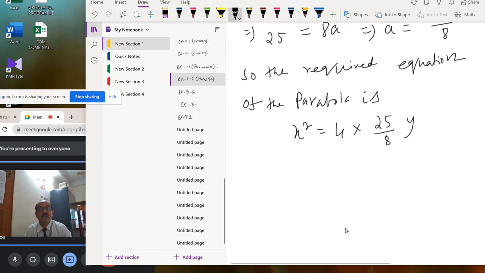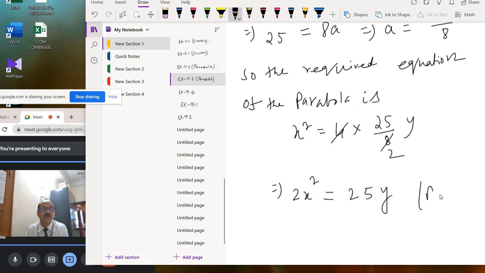Okay, 4 by 8 is 1 by 2. So cross multiply: 2x square equal to 25y. Okay, this is the required equation. This is the answer. The equation of the parabola is 2x square equal to 25y. Okay, clear? Yes, sir. Okay. Thank you. Thank you, sir.